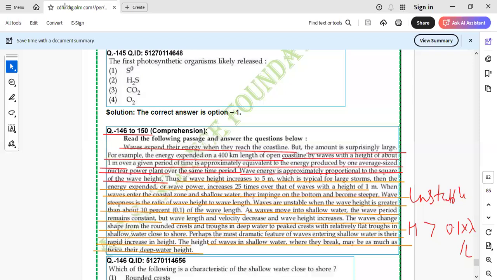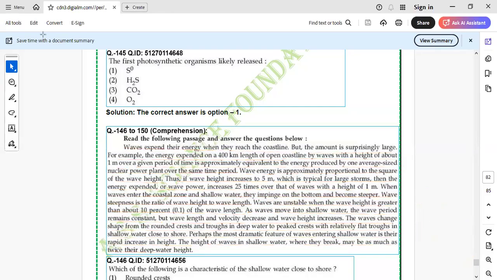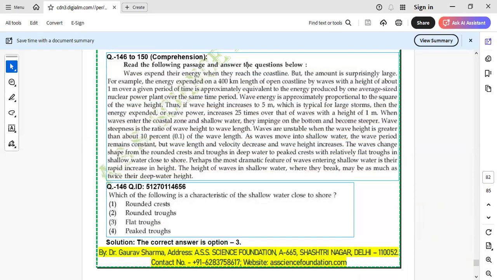So now the things are very simple, but I don't know why people made mistakes in this question and they were saying that this was not from the passage. Everything was from the passage. Look, right now I will show you that everything was from the passage, and with the help of the passage we could have dismantled this question very easily, to be very frank, right?